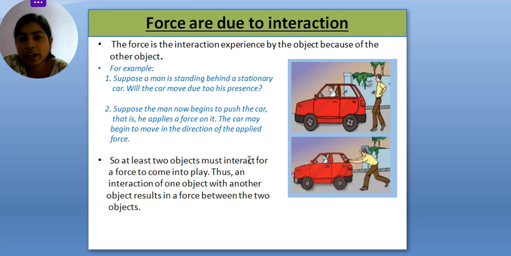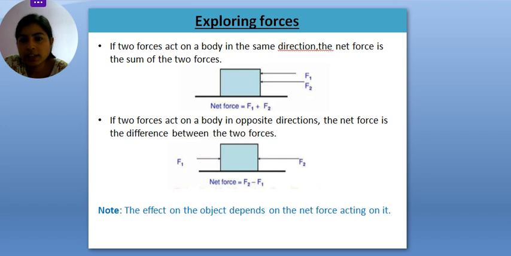So force is the interaction experienced by an object because of another object. Wherever interaction happens between two objects, force is created. That's how force is created, because this man exerts a force on this car, and likewise this car exerts a force on this man. That's how this interaction plays its role, right? Next, exploring force.